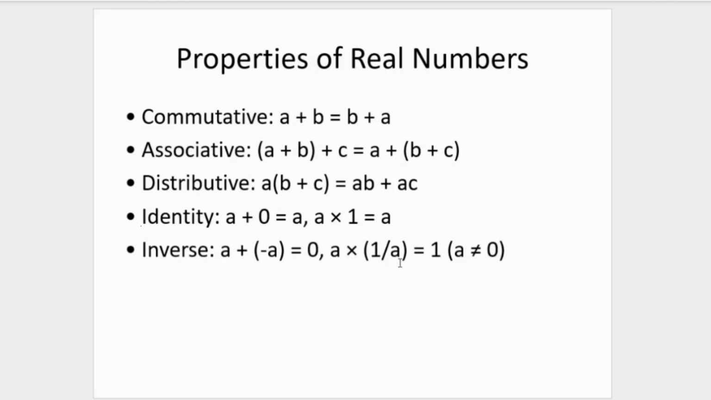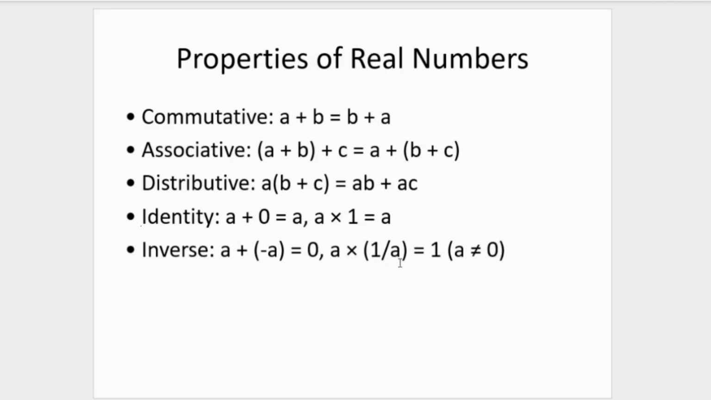Then the identity property is that A plus 0 is A and A times 1 is A. Now note, these properties apply for all real numbers. All real numbers. The inverse property is the next one, and it tells us that the sum of a real number and its corresponding opposite negative number is equal to 0. And then the multiplication of a real number and its reciprocal.